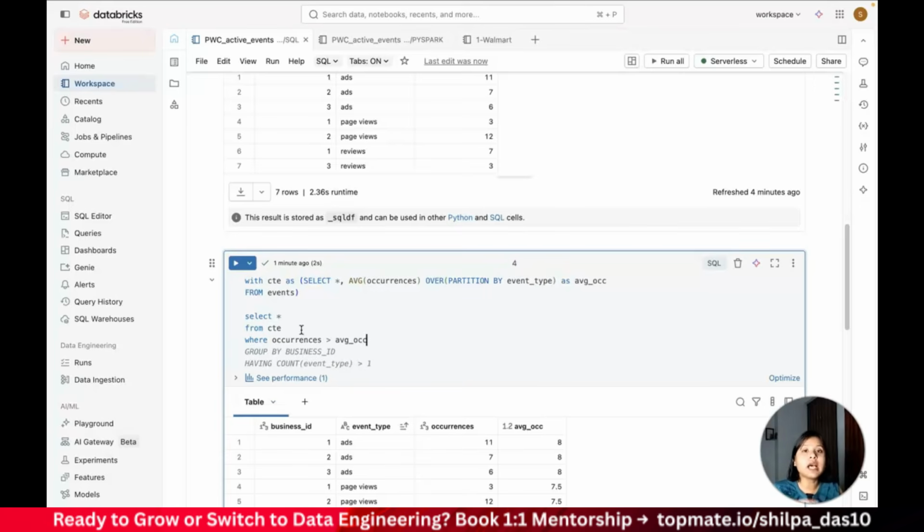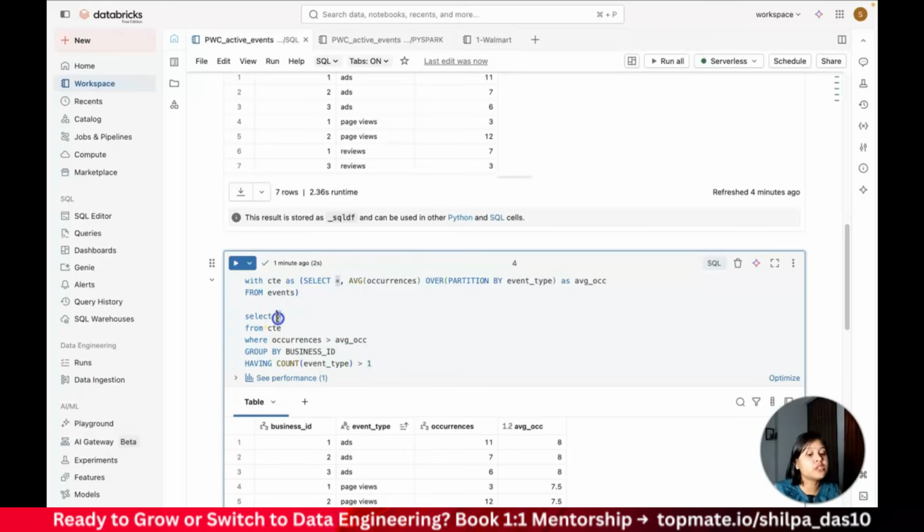Now the next thing is I need to see if the event type for that particular business is coming more than one. So what I need to do is for that particular business, I have to group it by business and then I have to count how many times the event is coming, right? So I will do a group by my business ID and I'll see how many times the event type is coming. If the count of event type is greater than 1, then only I will get my result.